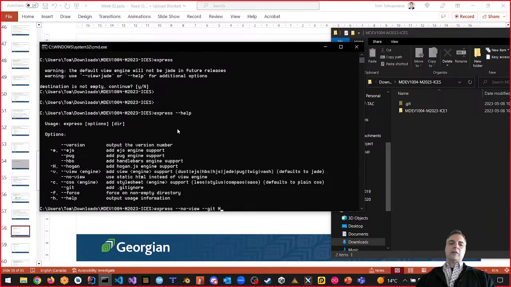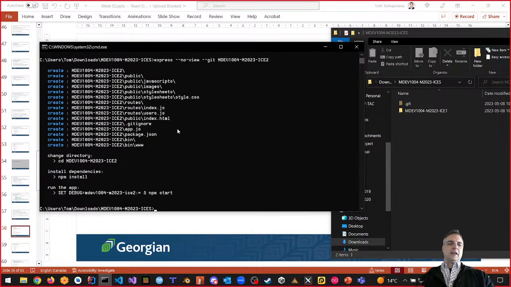The directory is going to be called MDEV1004 in the M2023 ICE2, right? And then press enter. And it's going to basically make the directory for us. So this is the line here. Look at the line up here, right? Express --no-view --git. And it says change directory to this, npm install, and then run the app, okay?